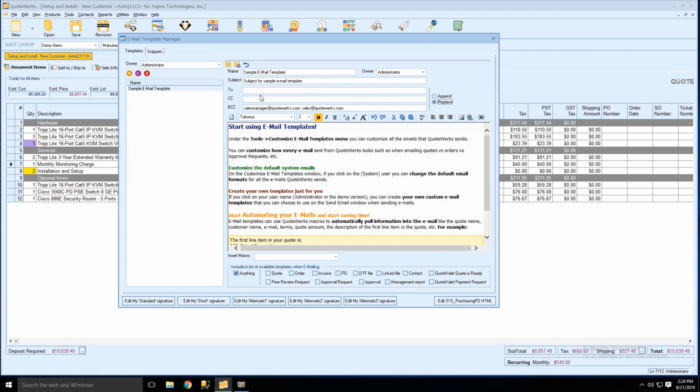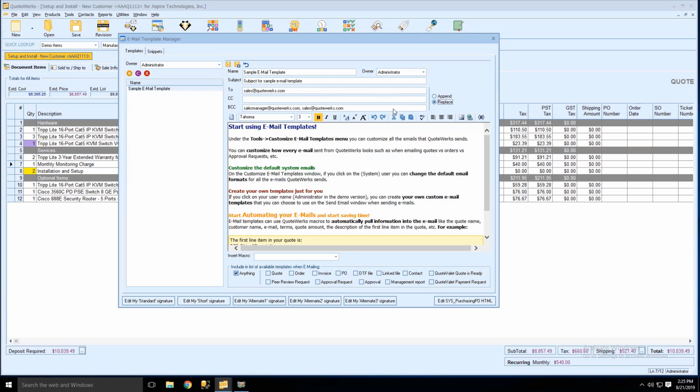So let's say you have created an email template that is specific to your inside sales team, and only your sales team you want to get it. You would do something like sales@QuoteWerks.com and set this as replace, and this would allow you to send an internal email to your sales team from QuoteWerks without having to remove the customer email address.